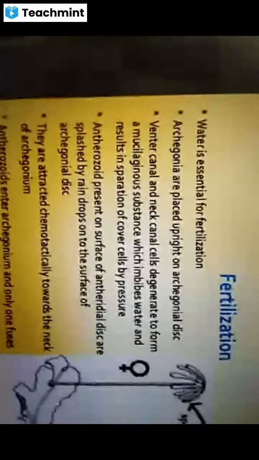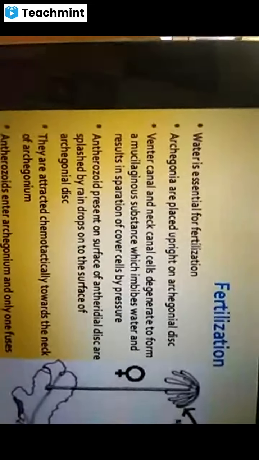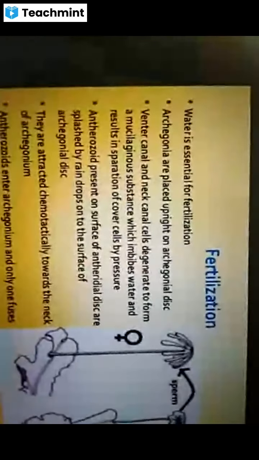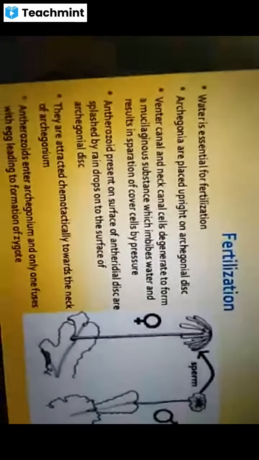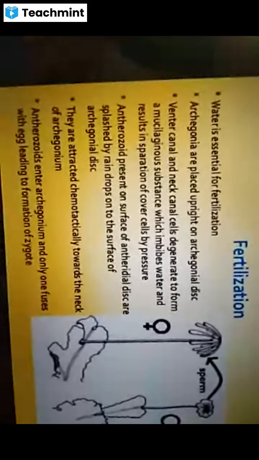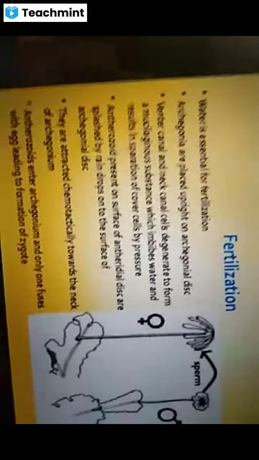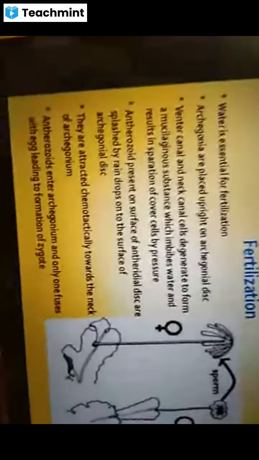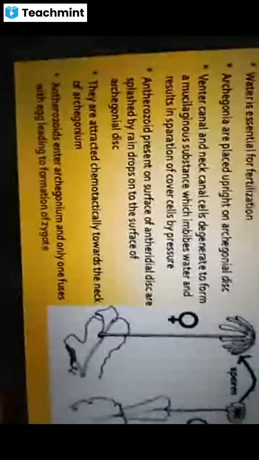And for fertilization, due to the secretion of this sugary mucilaginous substance, the antherozoids or male gametes, which are already swimming on the surface of the antheridial disc, are attracted towards the sugary substance in the water secreted by the archegonium.